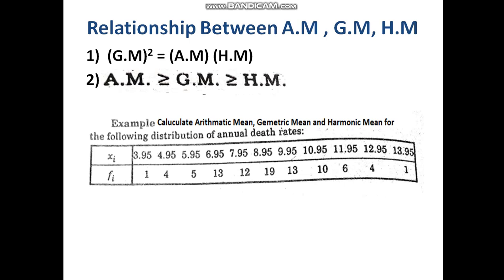Calculate. We have an example. Calculate arithmetic mean, geometric mean, and harmonic mean for the following distribution of annual death rates. First, we have x values. Then we have frequency of those numbers.